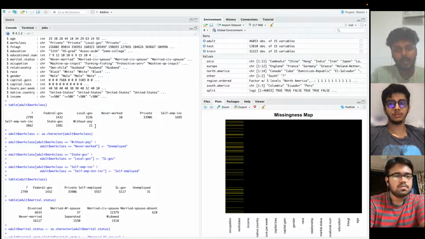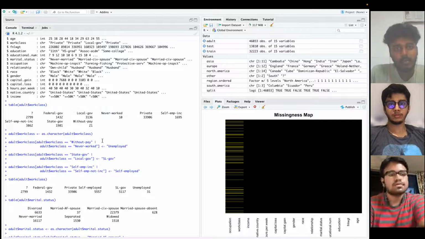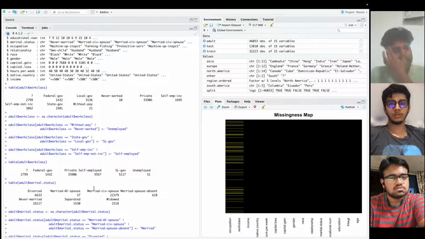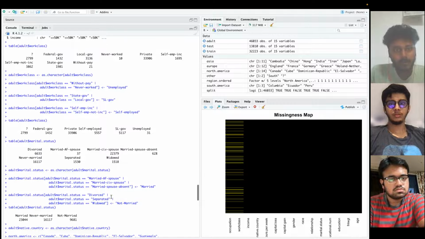After combining based on work classes, we have the second combining, based on marital status. The different marital statuses are divorced, married, spouse absent, never married, separated, and widowed. These are the different marital statuses by which we combine the adults in order to get a proper prediction. This is the code for it.